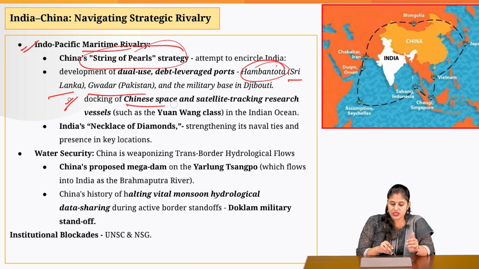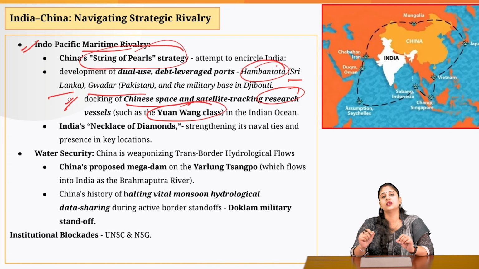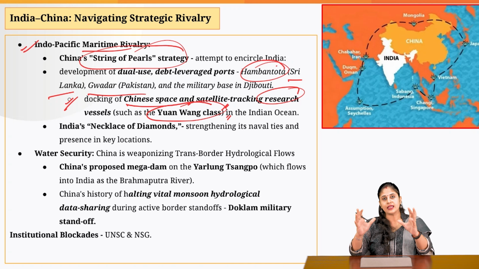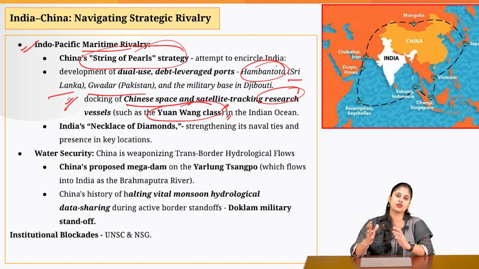And on what basis are we saying this? Recently, one of the Chinese vessels, that is Yuan Wang class, was seen near the Hambantota port in Sri Lanka. Now, China said that it is merely a research vessel, so it was doing research in the Indo-Pacific region. But India has raised concern with respect to the presence of this particular vessel. Why? Because this vessel can effectively trace what all missiles are being launched by India.